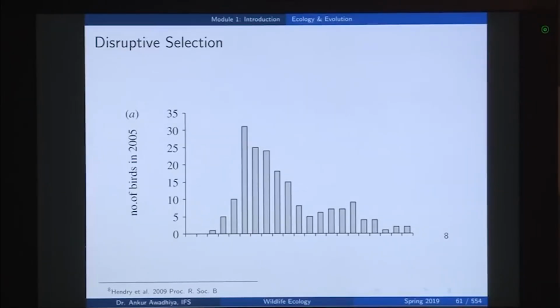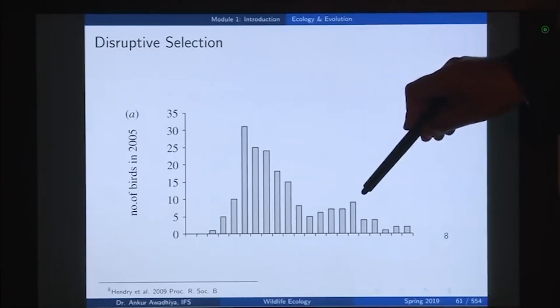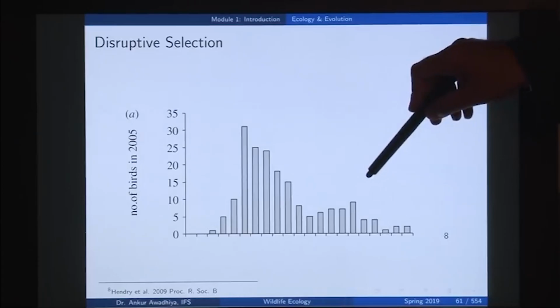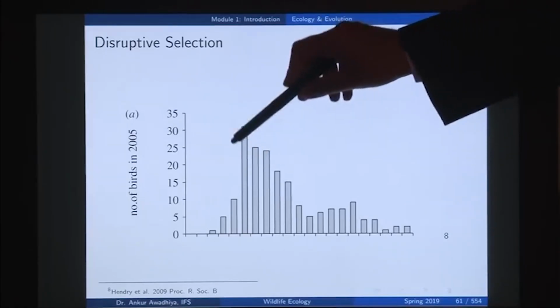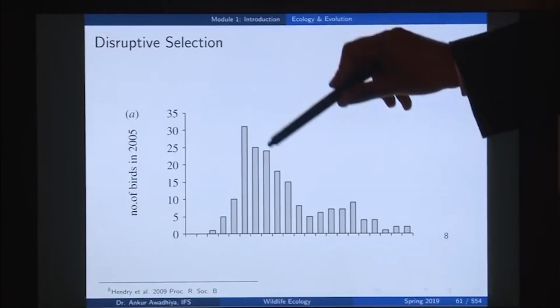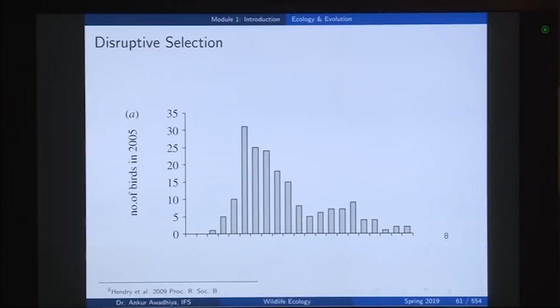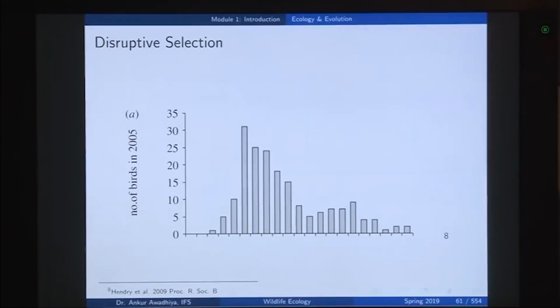So, if you have a bird that comes here, it will not be able to crack a larger sized or a harder nut, but if it tries to crack open these softer nuts, it will face a lot of competition from the already existing birds which have smaller beak sizes and are probably more adapted or more amenable to crack open those softer nuts. So, in such a situation we will have a disruptive selection. So, we will observe two modes in the curve.